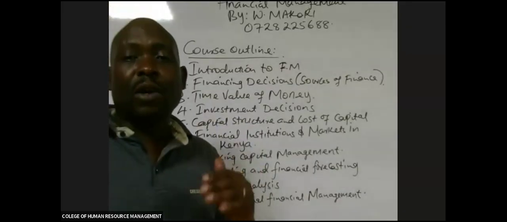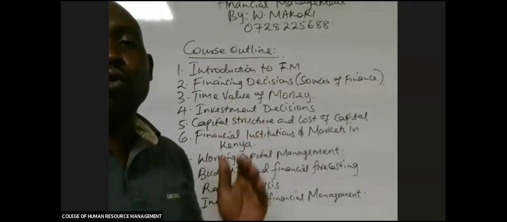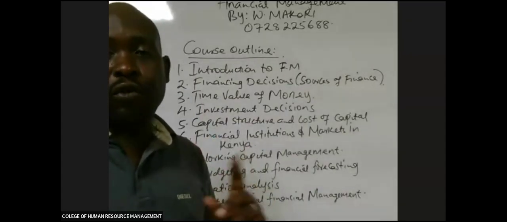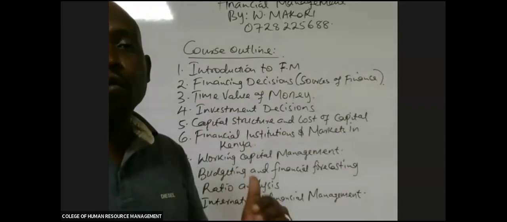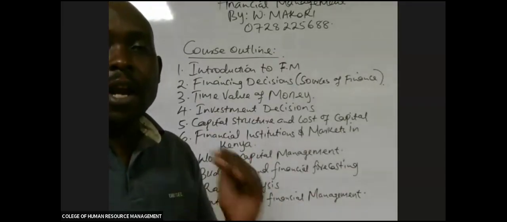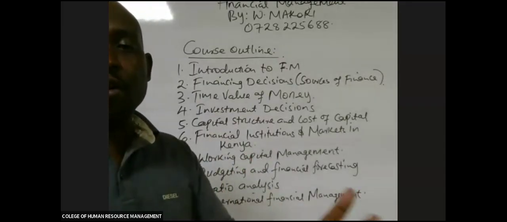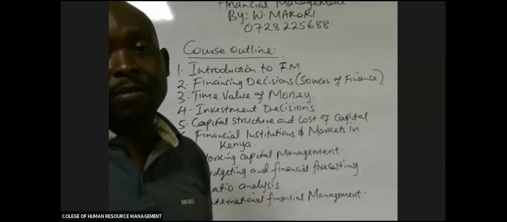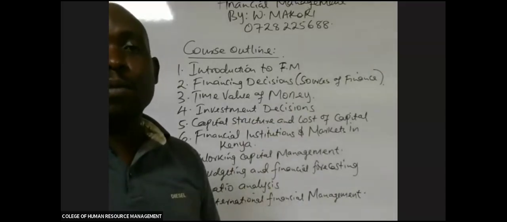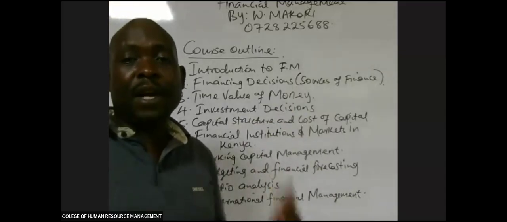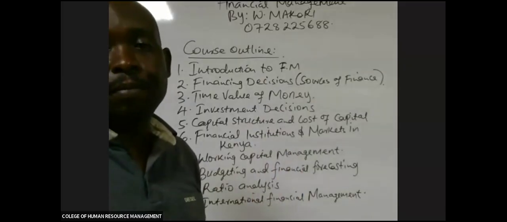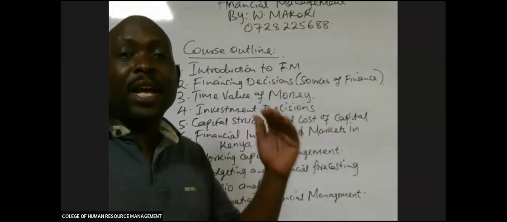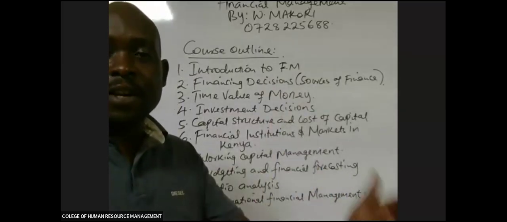Because any finances that you raise, whether through equity or through borrowing, will come with a cost. We shall be calculating the cost of the finances. Anybody who gives you equity or buys shares in your company demands dividends. And the dividends that you will be paying annually become the cost of the finances you got from them. If you acquire the capital through borrowing, through debts, you'll be paying interest.